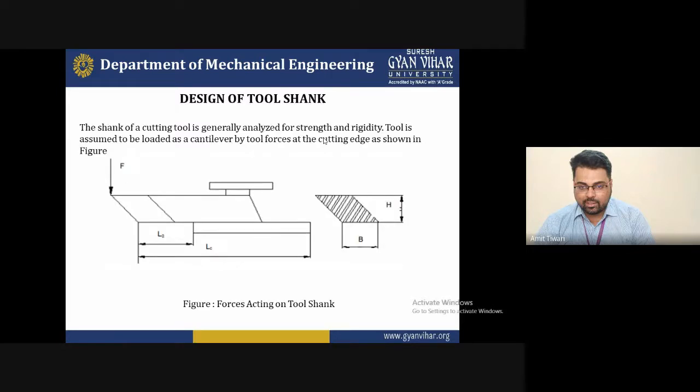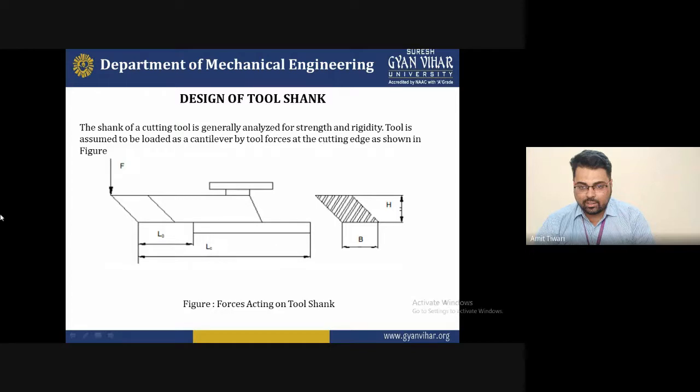First of all, the design of the tool shank is our most important part. The shank is the top face, over which the material will flash over the workpiece. When you cut the workpiece, the material is drawn onto the surface of the shank. As the tool speed increases, the material is removed from the surface of the workpiece in the formation of a chip, and the chip moves slightly away in front of the shank portion of the single point cutting tool.